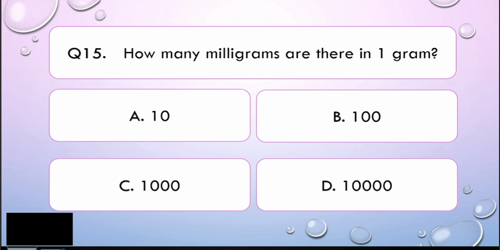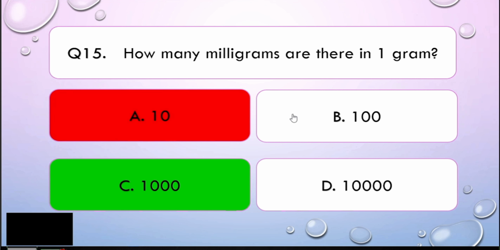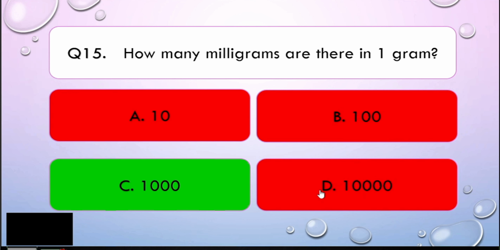Alright, my dear math learners, this question is very easy. Why? Because when we are talking about the word milli, it is a prefix that means thousandths. So if your base is gram, it is 1 times 1,000. Therefore, the correct answer is letter C. Okay. Very easy, my dear math learners.